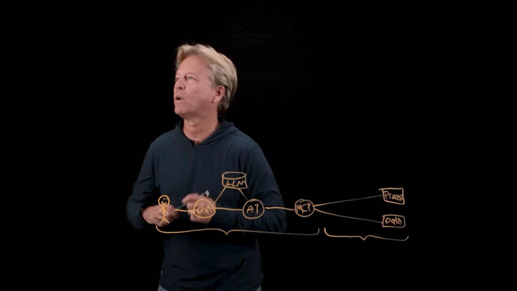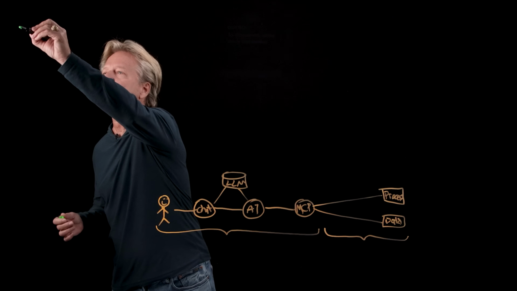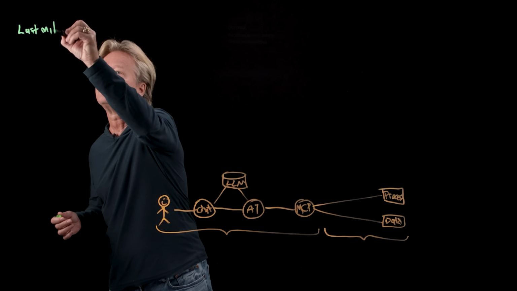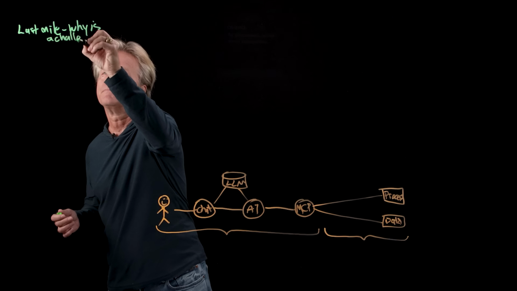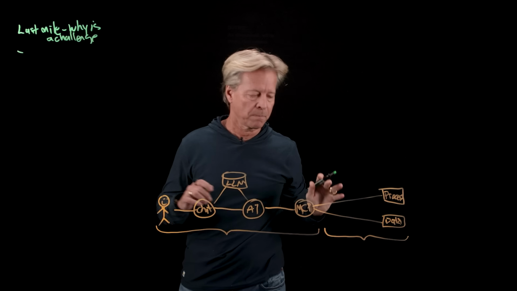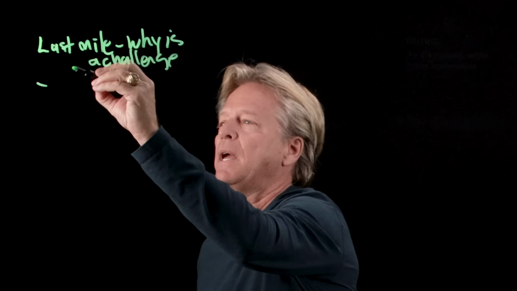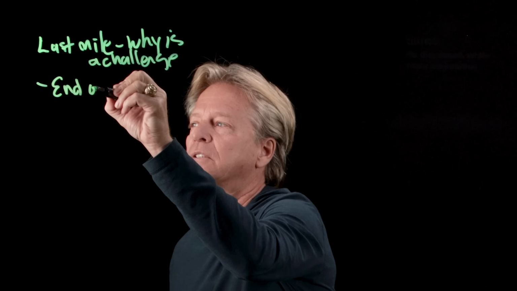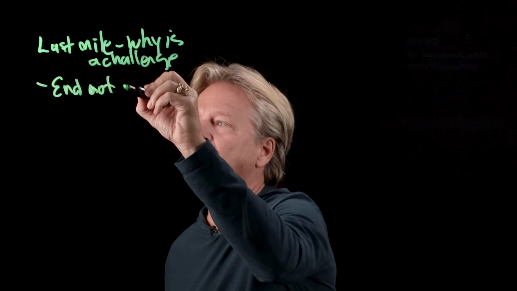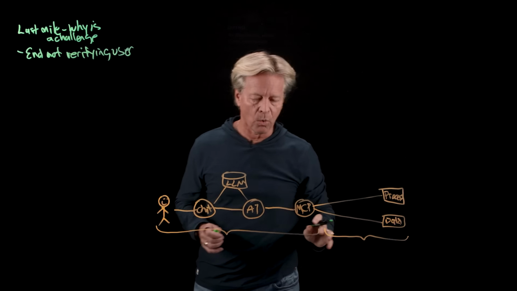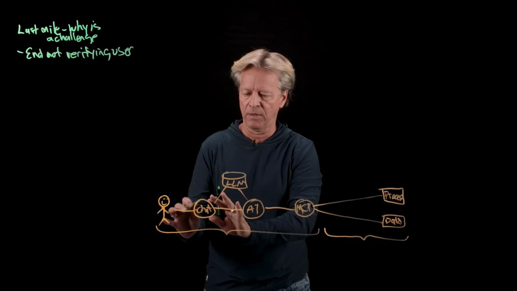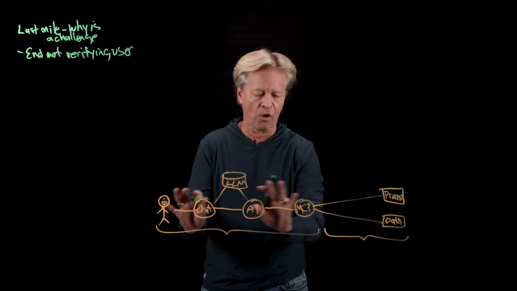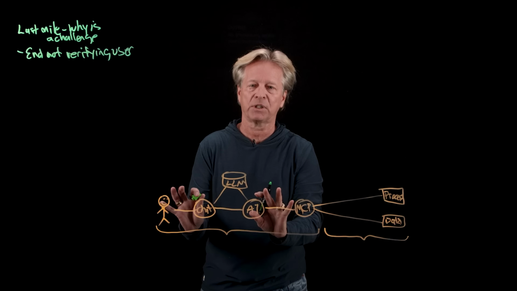All right. So when we're thinking about this, we have our last mile. Why is this a challenge? The first thing, when we look at this whole system, is that the end of this is not verifying the user. We have a person here. They come in, they log in, we know who they are. We know in the chat, we know in the agent, we know all through this flow exactly who that person is.